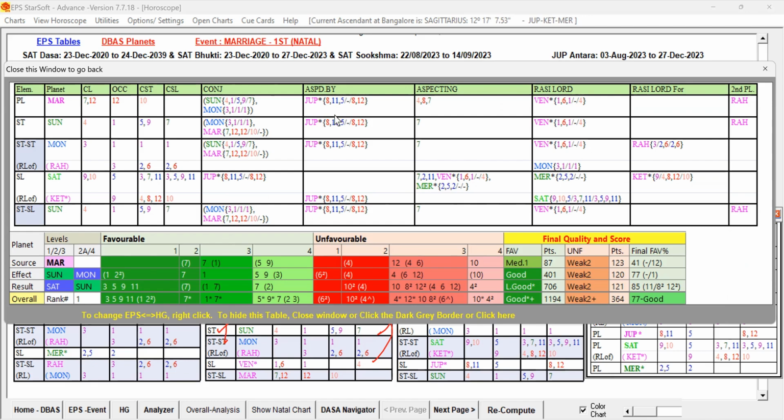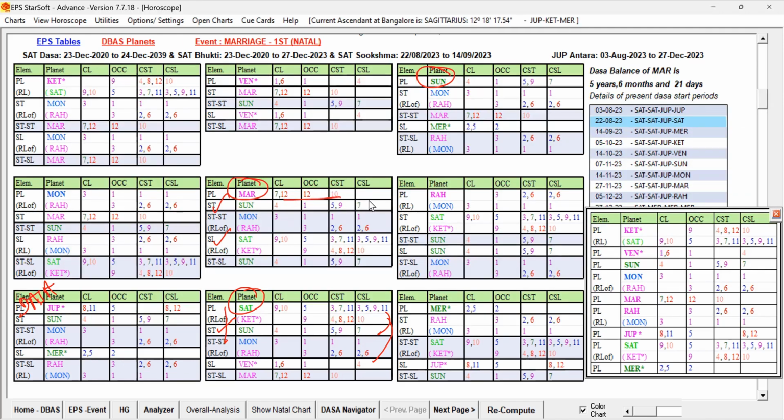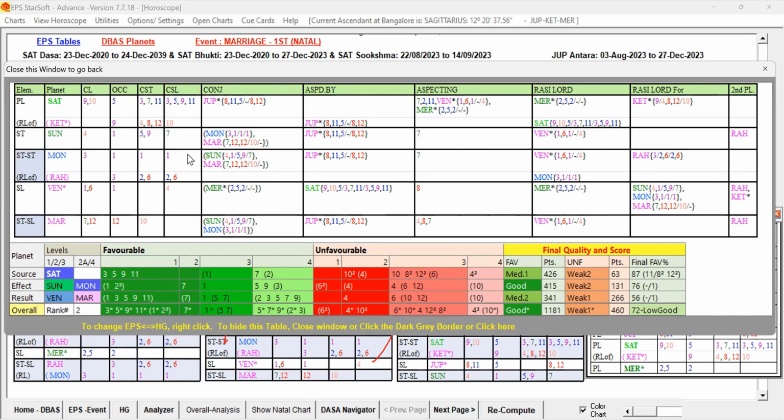So that way, you know that it is having some weakness, and Mars itself is forming ruler link to the star lord planet Sun. But Sun is forming ruler link to the Saturn, Saturn is forming ruler link to the Sun. No, Saturn is good. Star Lord is good.